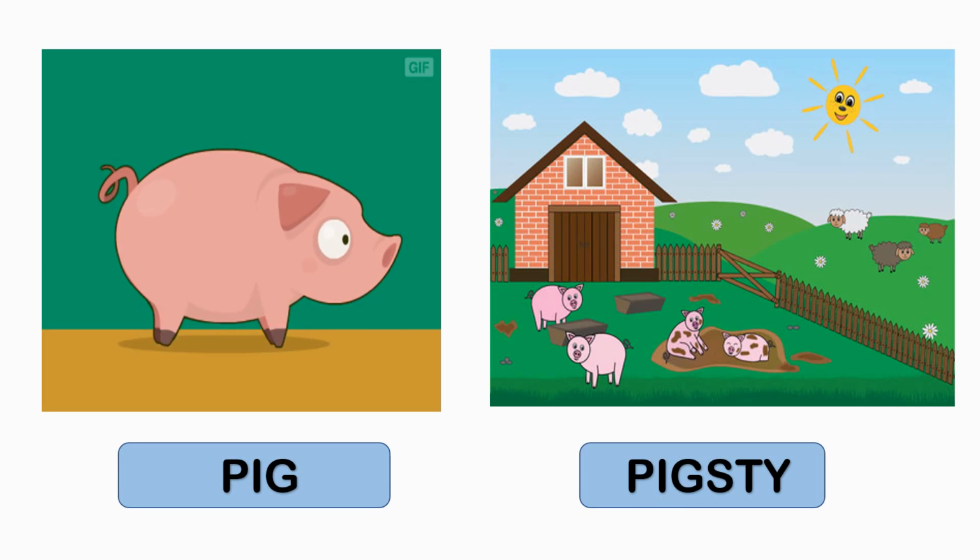Can you tell me which animal do you see here? Yes, you can see here a pig and home of a pig. The home of a pig is called a pigsty. A pig gives us meat.